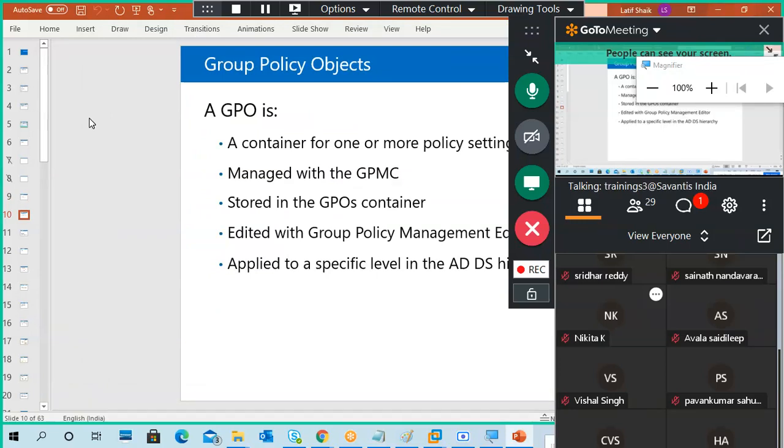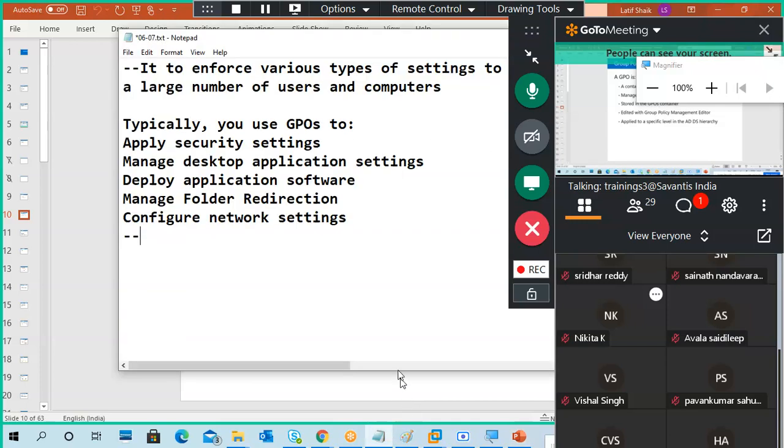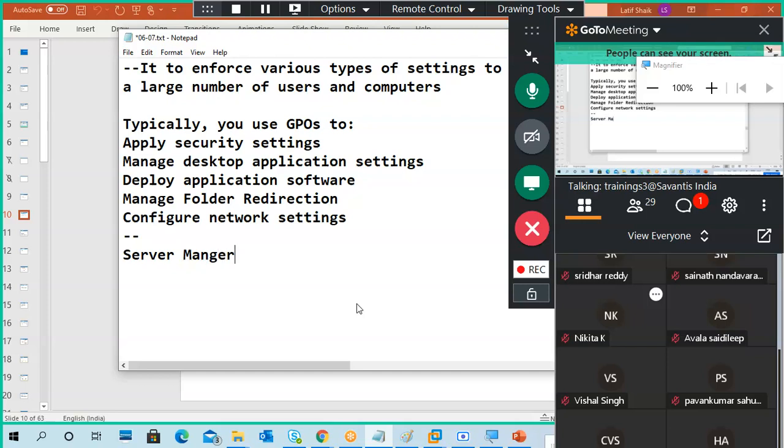Okay, this is how group policy containers hold policy settings, managed in Group Policy Management. So to do group policy things, first of all we should go to Server Manager only. Go to Server Manager. Typing is easy. Remembering is difficult. Okay, Tools. In the Tools you have to go to Group Policy Management.